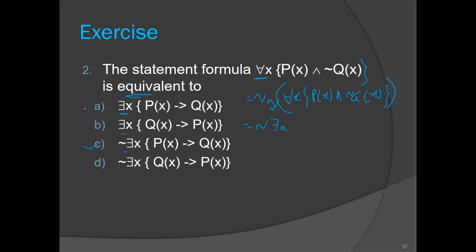Now two options are gone, A and B are gone. Then we have to negate the inner predicate, right? So then p of x and negation of q of x. Then negation of there exists x. Now apply De Morgan's law. De Morgan's law says negation of p of x, and the and has to be changed to or, then double negation of this will become q of x.